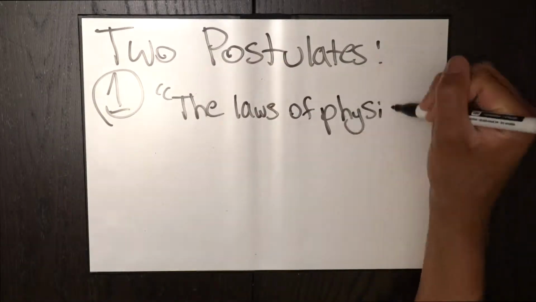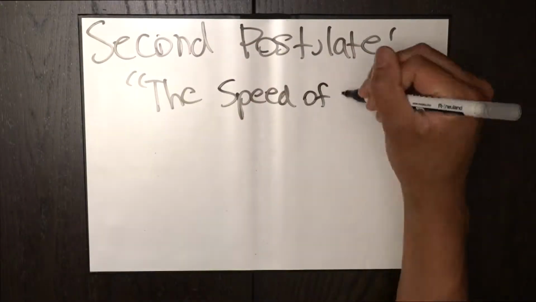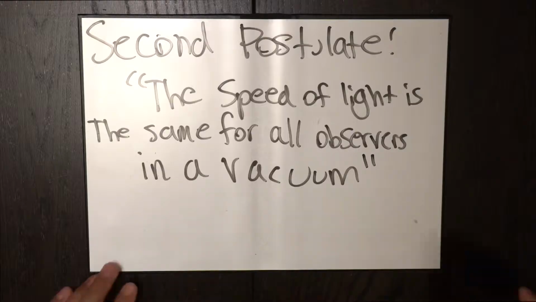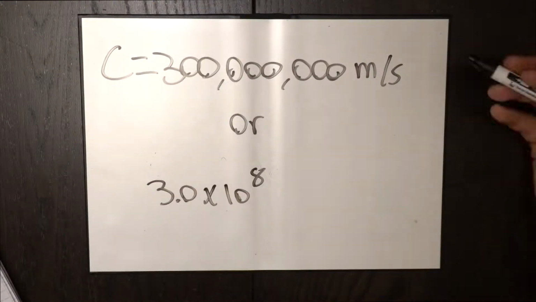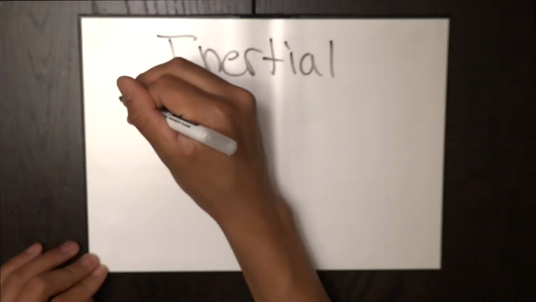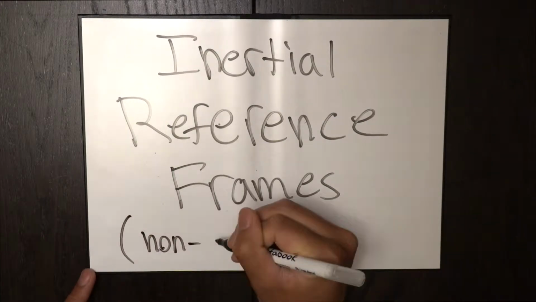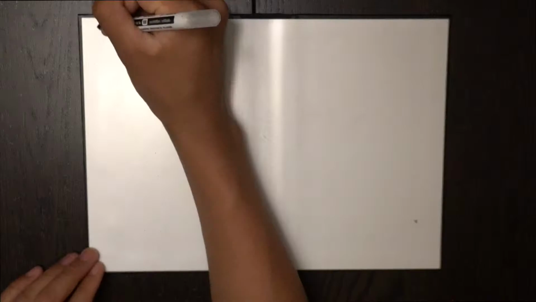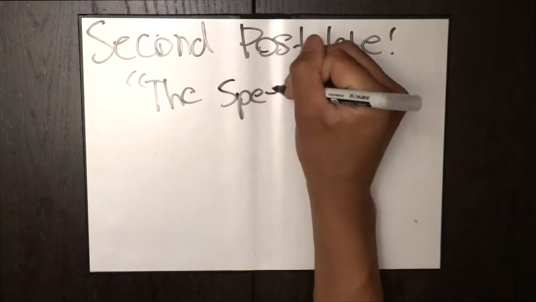1. The laws of physics are the same in all inertial reference frames. The second postulate states that the speed of light is the same for all observers in a vacuum, regardless of their motion relative to the light source, about 300 million meters per second. Special relativity applies to inertial reference frames, or non-accelerating frames. That is to say, in special relativity, people are either stationary or they're moving at constant velocity.